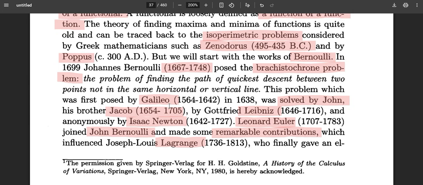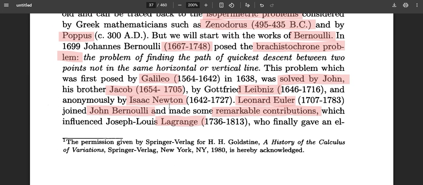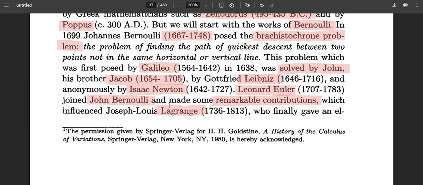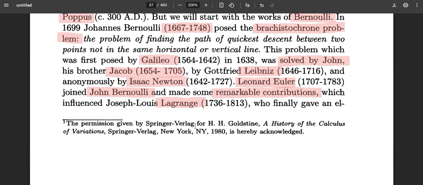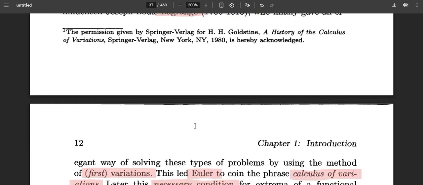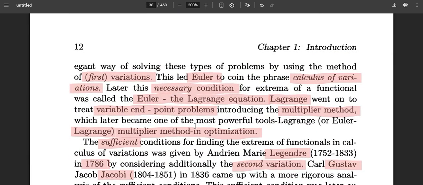Contributions were also made by Leibniz and Sir Isaac Newton. But Euler played a very significant role with calculus of variations. One of the things is the joint work of Euler with Lagrange, which gave the first variation and defined the necessary conditions for calculus of variations, called the Euler-Lagrange equations.